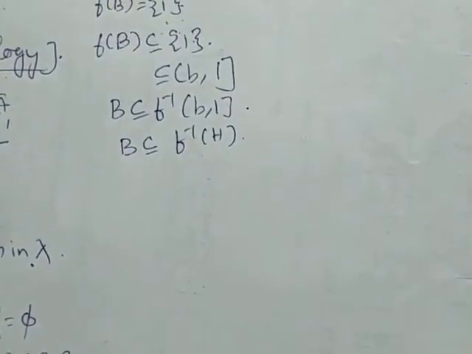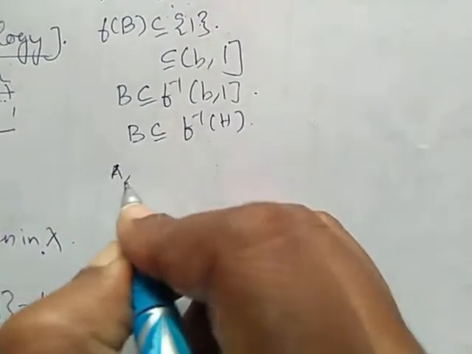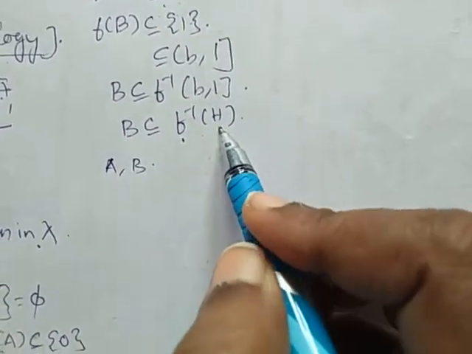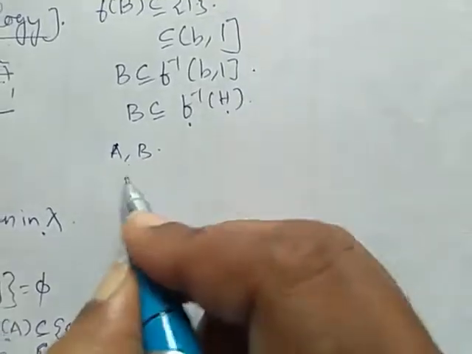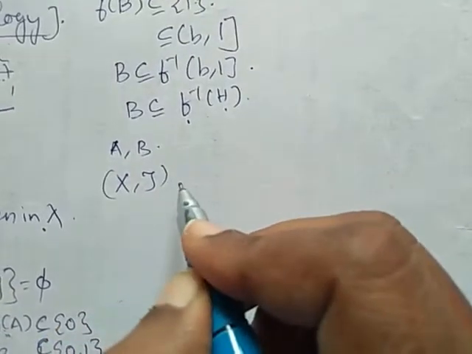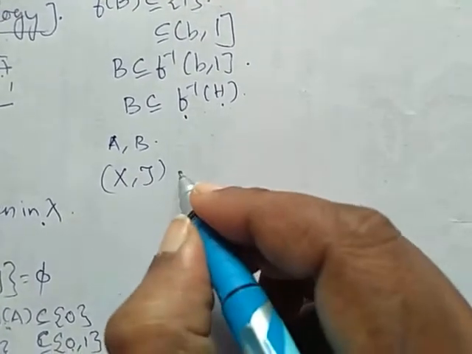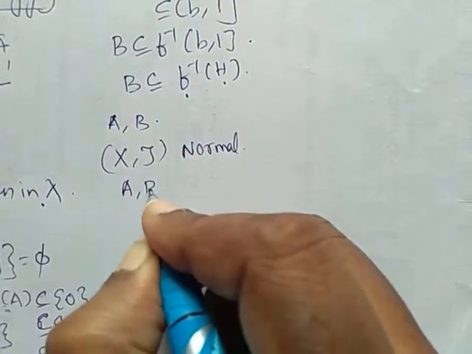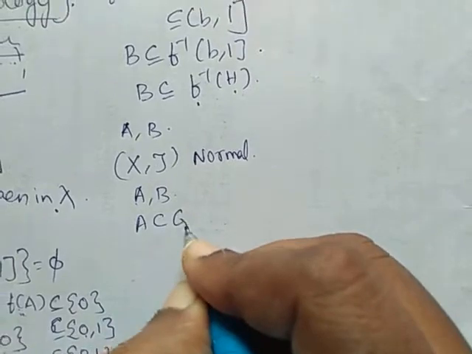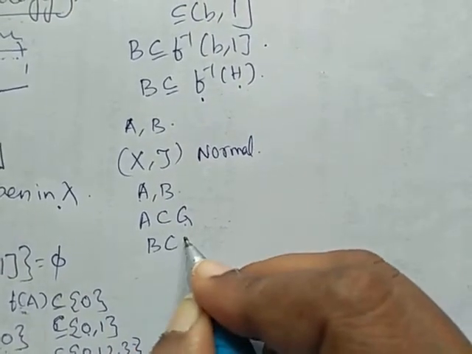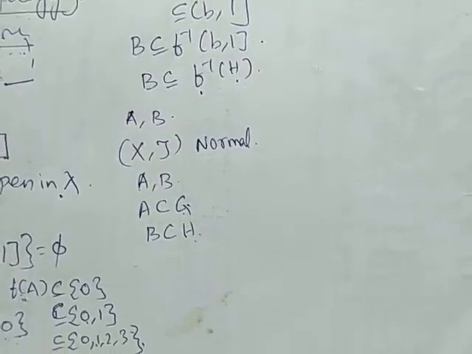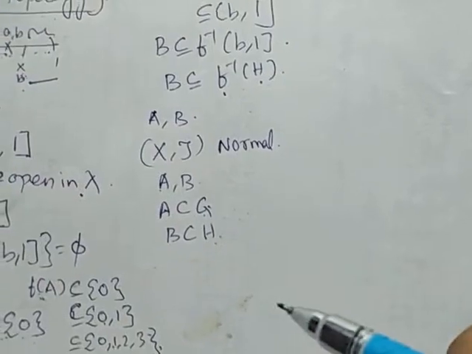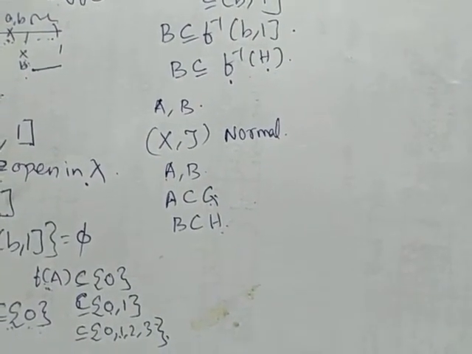We have two disjoint closed sets A and B, which are subsets of two disjoint open sets f inverse of G and f inverse of H. Therefore, (X, tau) is normal. That's what we have to prove, right? To prove (X, tau) is normal, there should exist two closed sets A and B such that A is a subset of an open set G, B is a subset of an open set H, G intersection H is the null set, and A intersection B is the null set. So we have proved the necessary part. We have to prove the converse part now.